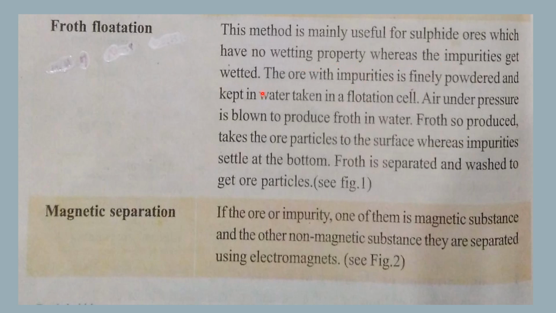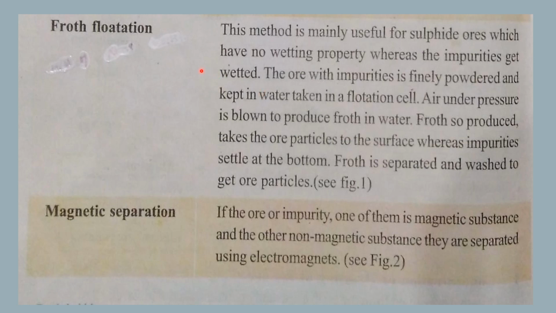So here hand picking is used for the metal dressing where the impurities and the ore are different in color or different in size. And the washing process is used if the ore particles and impurities are different in density, that is different in their masses, then they can be separated by washing.